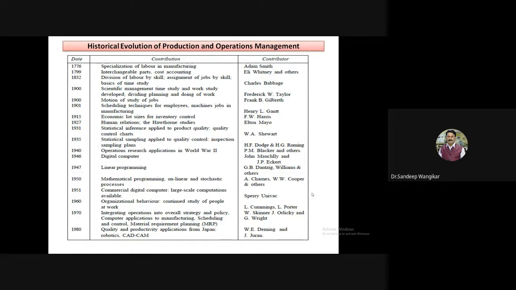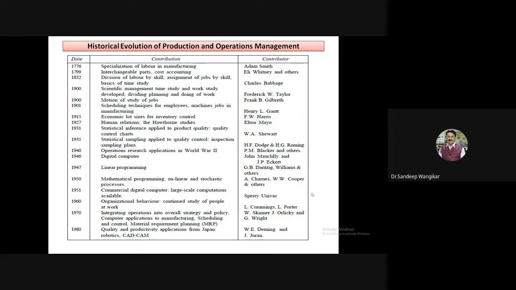Now, what we are observing: fitter, carpenter, CNC operator, different trades in ITI. Here is the origin: division by skill, and then the basics of time study. This is the origin of some basics of time study. Time study you have already learned.